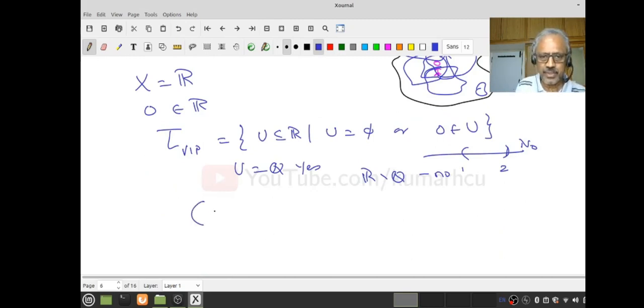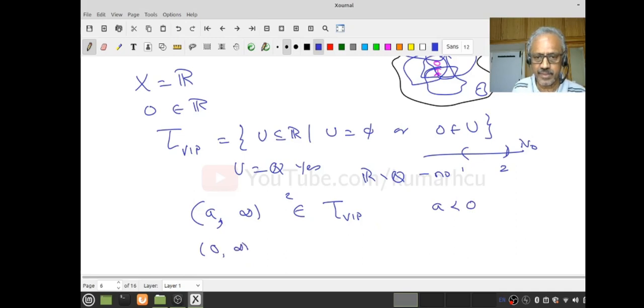Now suppose I give something like (a, infinity). Is it open? If it is open, what should happen? 0 must be there. So what does it mean? That means a must be strictly less than 0, whereas (0, infinity) is not in tau VIP. You follow that? This is how you should play with it. We have not yet established whether it's a topology or not, but we started playing with it. So this is what you should do whenever you see a new topology defined and a set, you just play with this kind of thing.